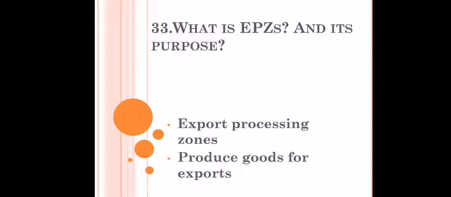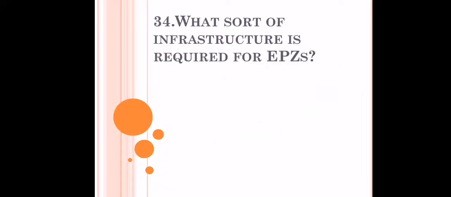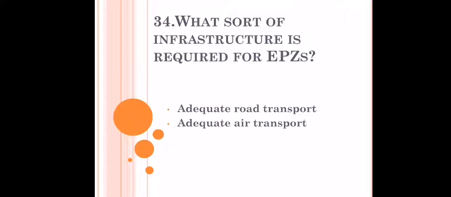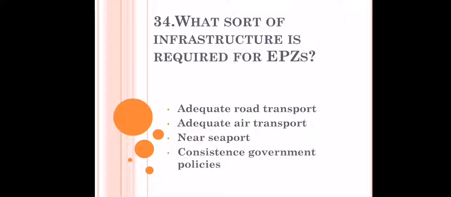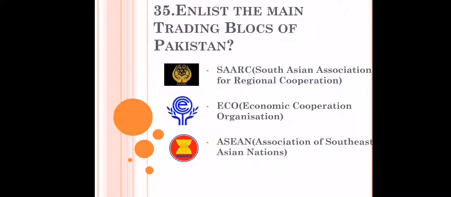EPZ is basically export processing zone, and the products produced here are just for the purpose of exports. What sort of infrastructure is required for EPZs? So we need adequate road transport, adequate air transport. It should be near a seaport. Consistent government policies are mandatory in that case. So we now have to enlist the main trading blocks of Pakistan. So that is SAARC, South Asian Association for Regional Cooperation, then Economic Cooperation Organization, then Association of Southeast Asian Nations.